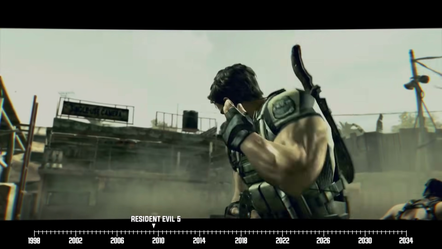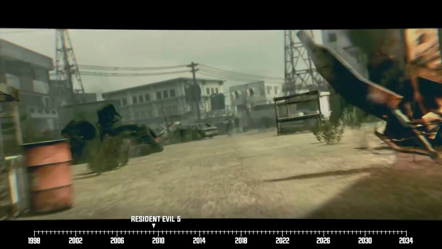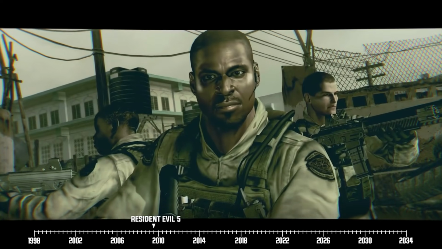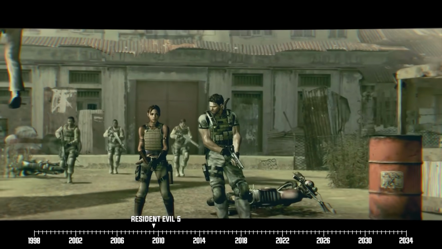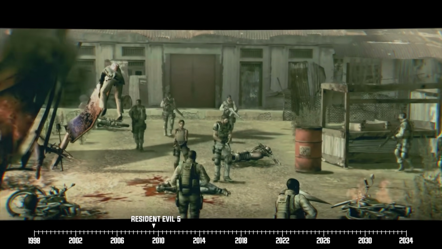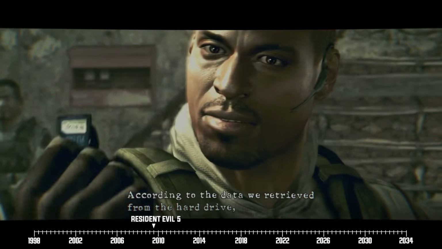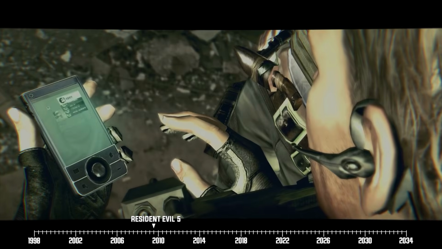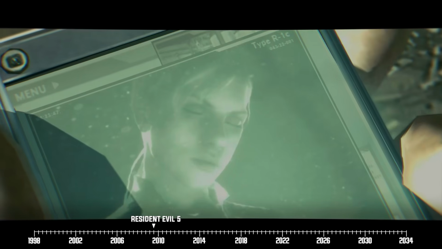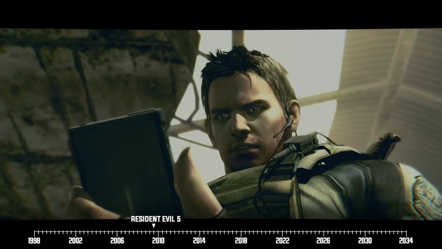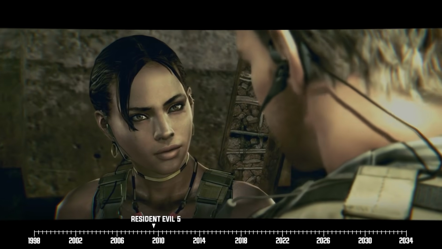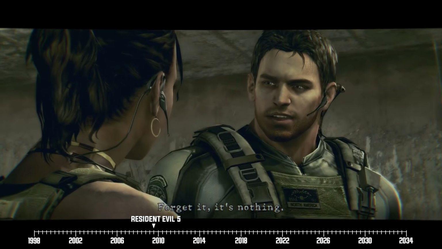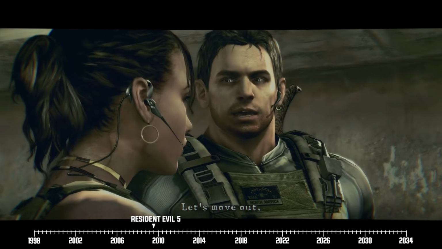So our heroes battle and fend off their attackers until another BSAA squad, Delta Team, which is led by Sheva's former mentor, Captain Josh Stone, rescues them. Stone shows our heroes the intel Delta Team has gathered about Ricardo, and to Chris's surprise, he discovers that it includes a picture of Jill, who's pretty much revealed to still be alive at this point.